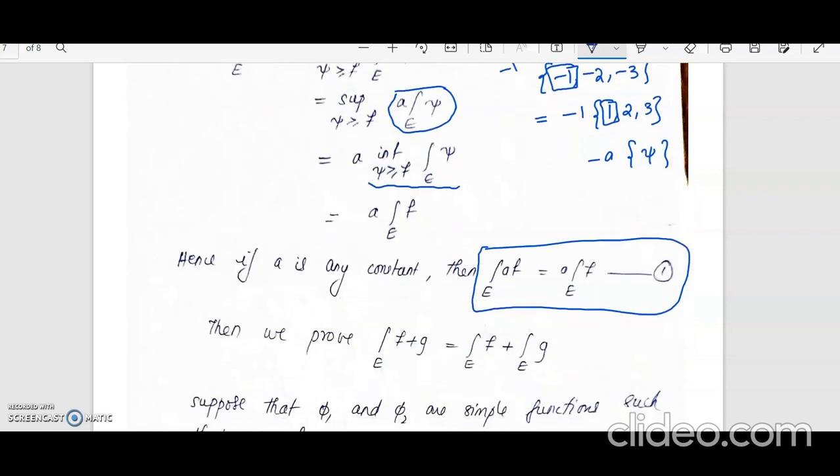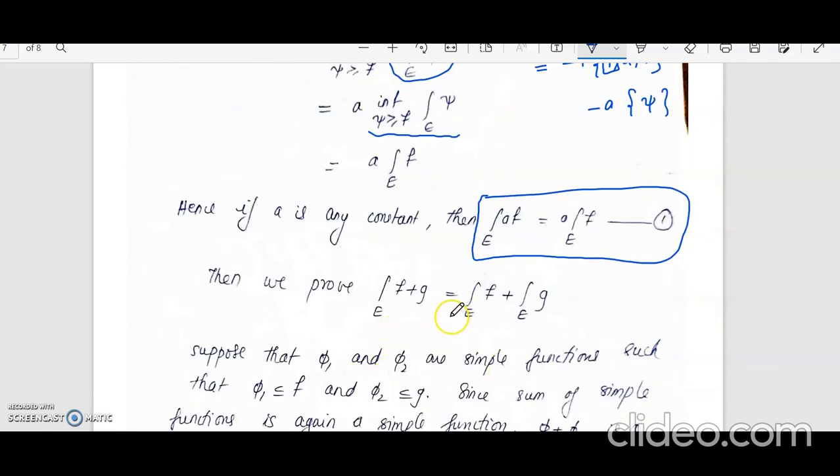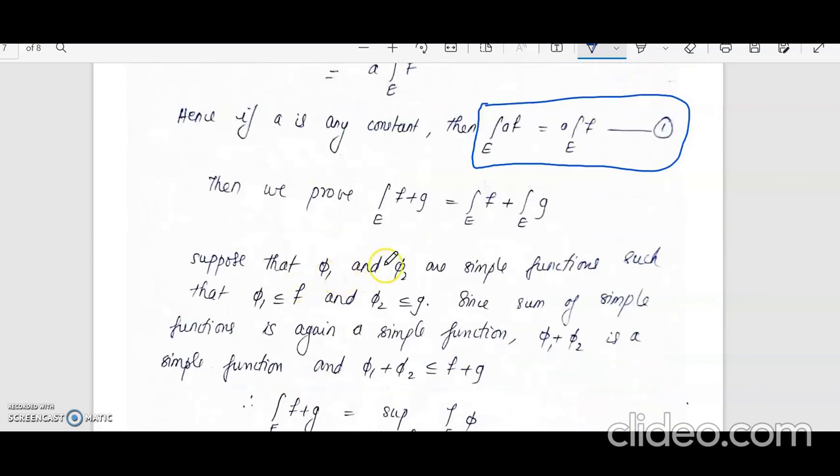And now we will show that the integral over E of F plus G is equal to the integral over E of F plus the integral over E of G. For proving this, let us start with two simple functions again. Consider the simple functions phi1 and phi2 such that phi1 is less than or equal to f and phi2 is less than or equal to g. Therefore, phi1 plus phi2 will again be a simple function, and phi1 plus phi2 will be less than or equal to f plus g.